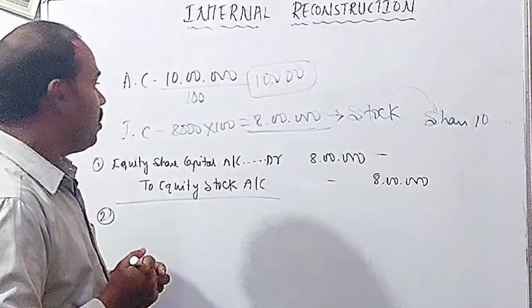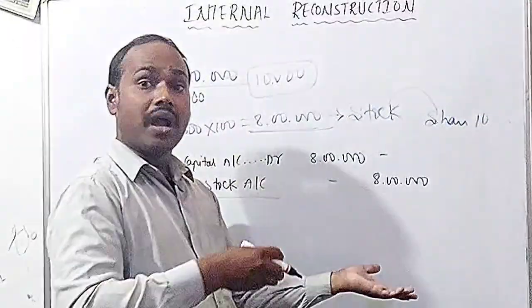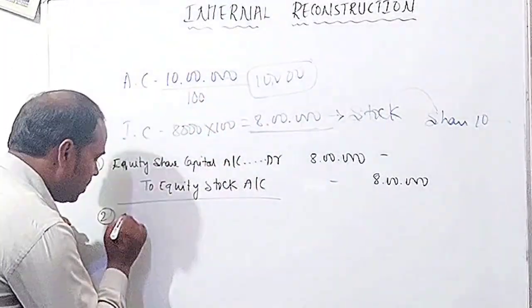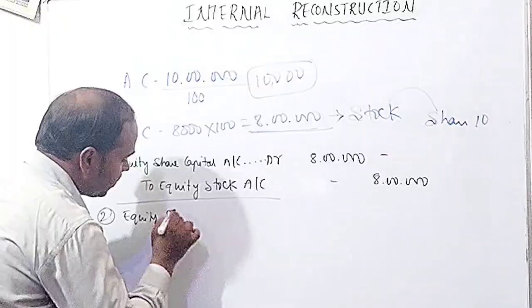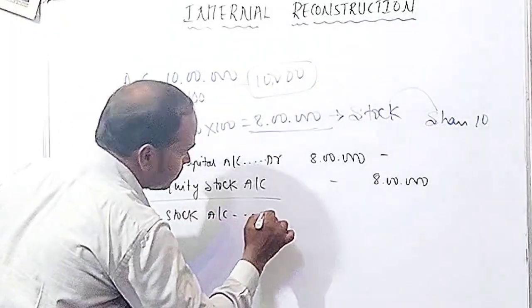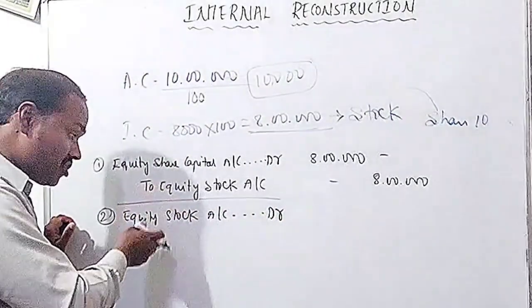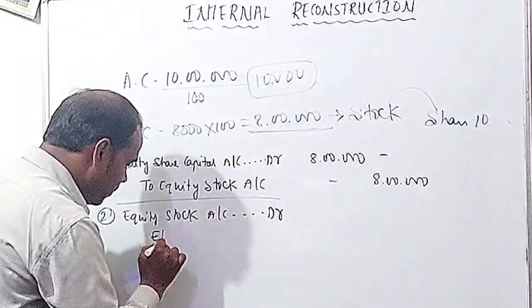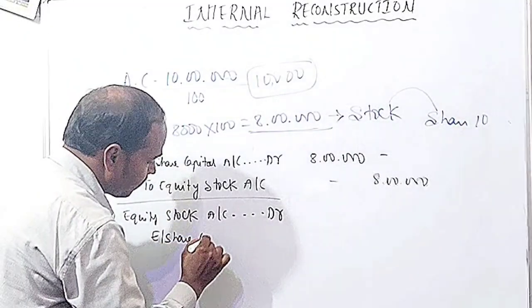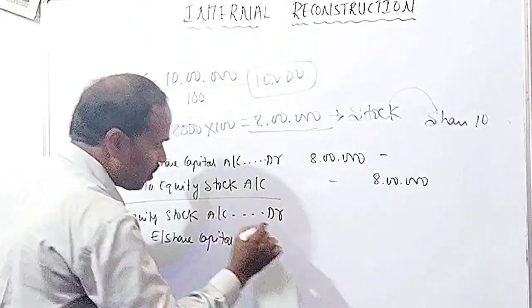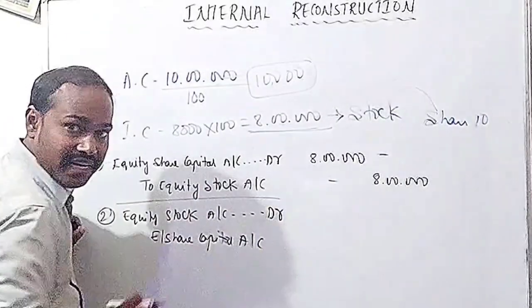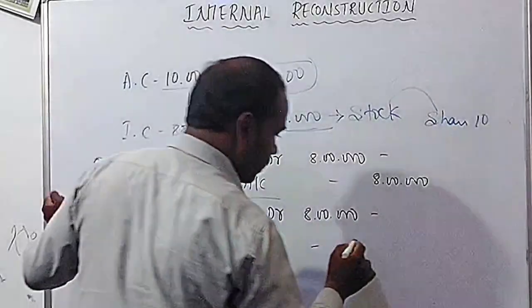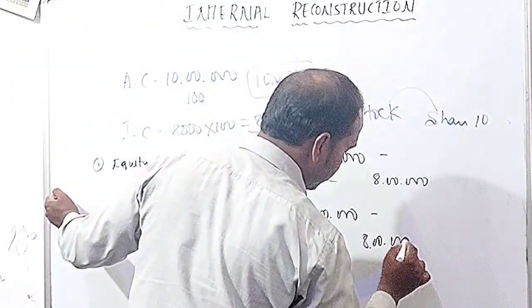In the second entry, the company decided to convert this stock into equity shares of rupees 10 each. So equity stock account debit to equity share capital account. Equity stock is going to be converted into equity shares. The value of equity share capital is 8 lakh only, so that 8 lakh is going to be converted into equity share capital, that is 8 lakh only.